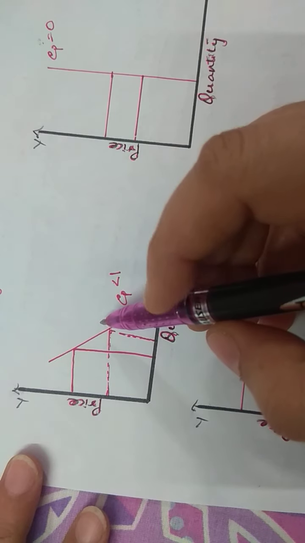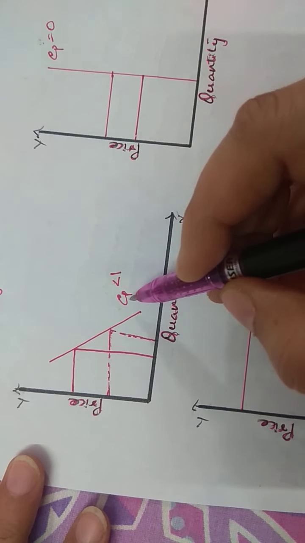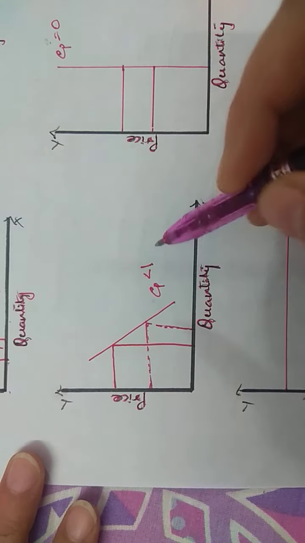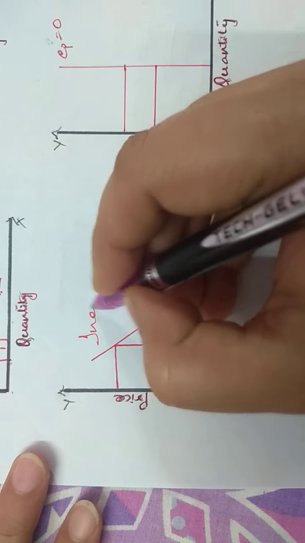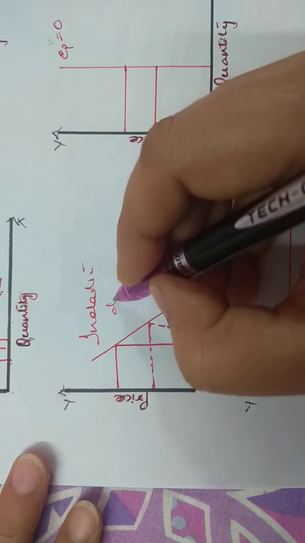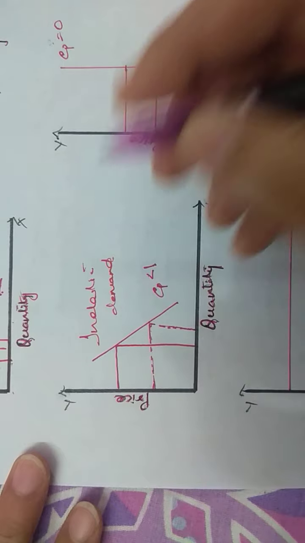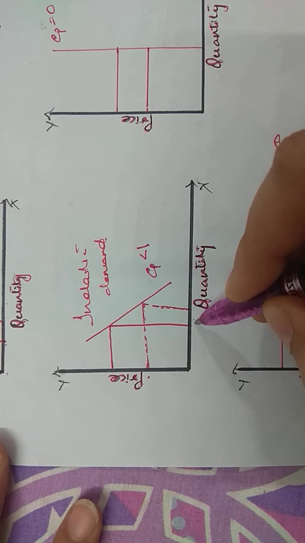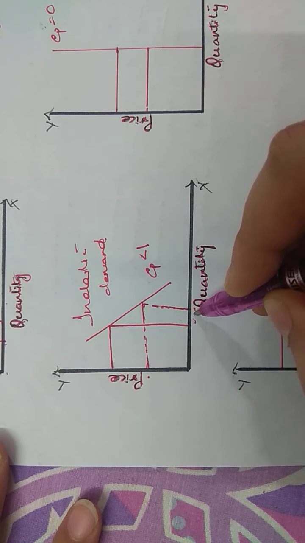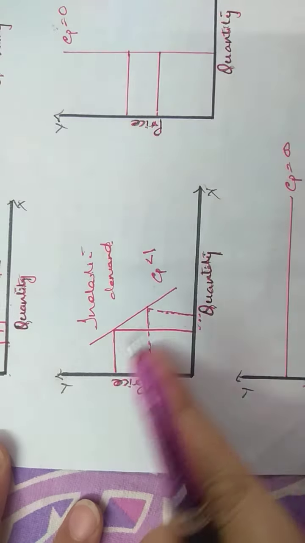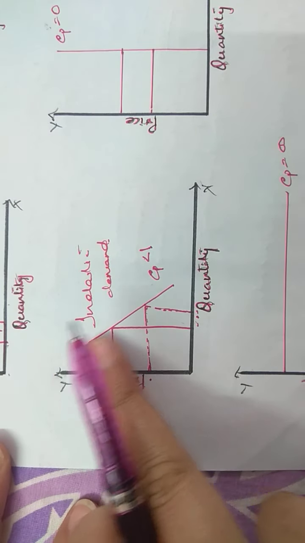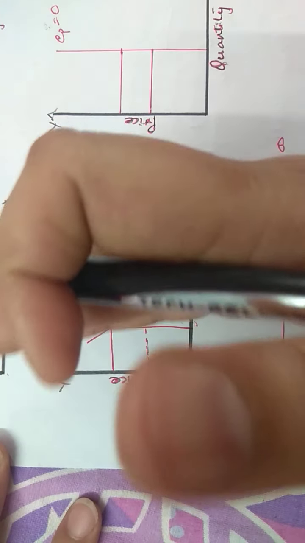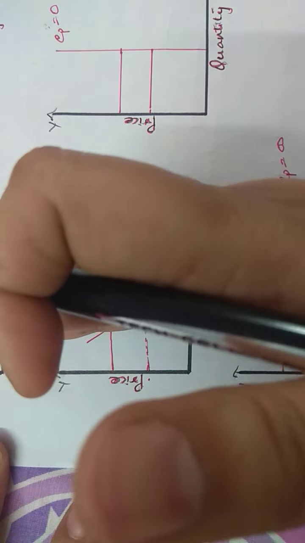In relatively inelastic demand or inelastic demand, elasticity of demand is less than 1. This is inelastic demand. Here, the change in price will have a very small effect on the quantity demanded. You can see this inelastic demand curve is always steeper, more towards the y-axis.